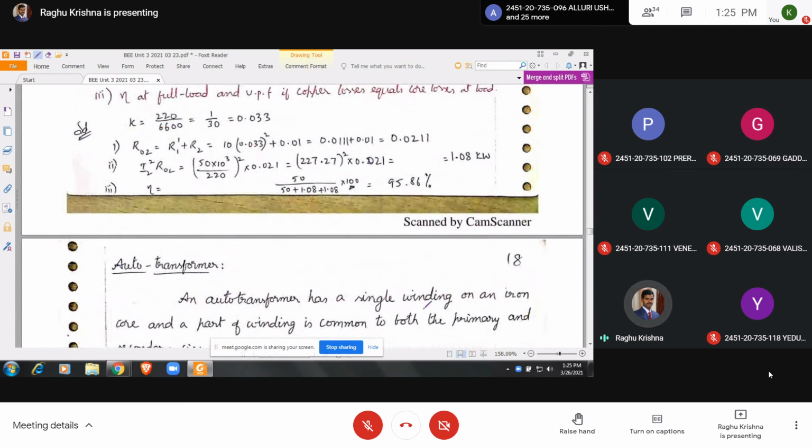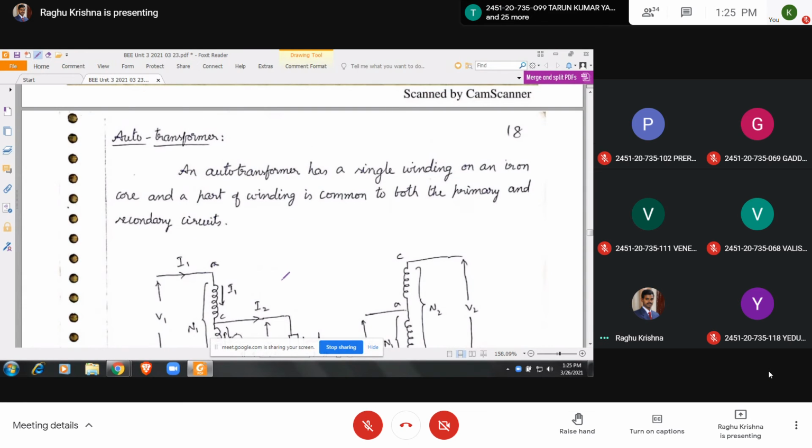In the next class I will continue this auto transformer. So here, let me clear your doubts. If you have any doubts, you can express them. Let me know, third unit or fourth unit. Yeah, please respond.